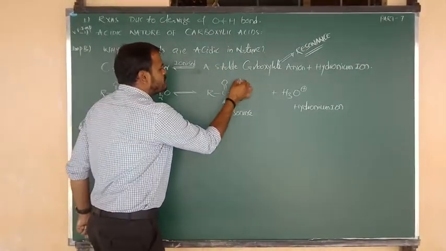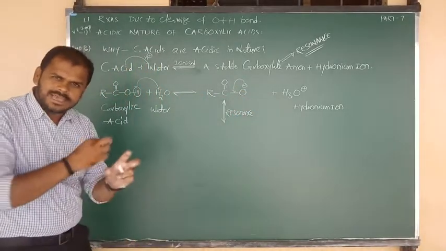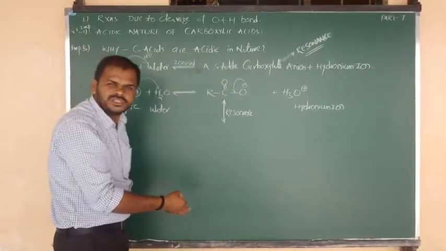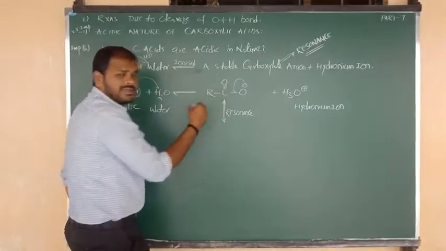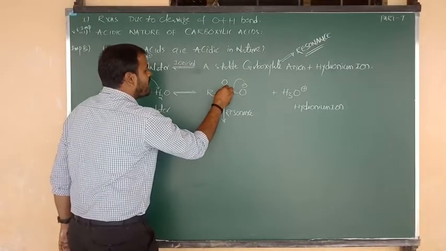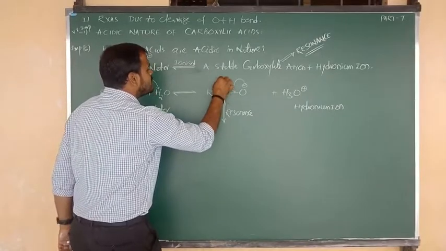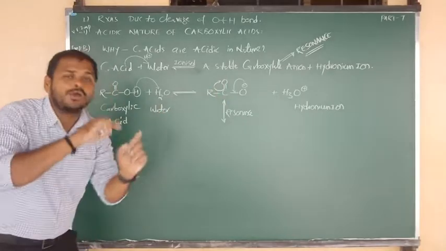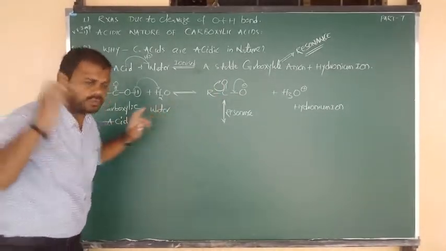That charge I am going to delocalize from oxygen to carbon. At the same time, oxygen has more electronegativity than carbon, and the pi bond is a highly reactive, unstable bond, so the pi bond is delocalized towards the oxygen. Based on these two delocalizations, I am now going to write resonance structure 2.